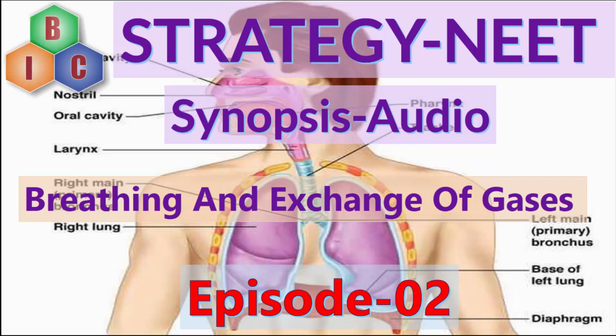In between these two layers, there is a space called the interpleural space, which is filled with pleural fluid. And what is the use of this pleural fluid? It lubricates the surface of the lungs and prevents friction between the membranes.